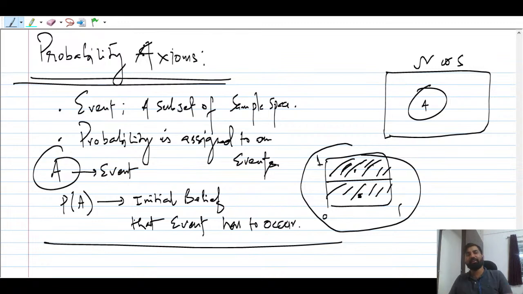जैसे आपका, you are preparing for the GATE examination and you can decide one event कि अच्छा, I'm going to get success, right? Okay. Your preparation is going to be a sample space, and the success is a part of preparation, a subset, right? So that is your initial belief that you're going to get success in GATE. You're going to get into IISc or IIT Bombay, or IIT Madras, whatever. So you have to first of all decide the initial belief. अगर belief ही नहीं है कि ये होने वाला है, तो कुछ नहीं होगा फिर जिंदगी में, right?